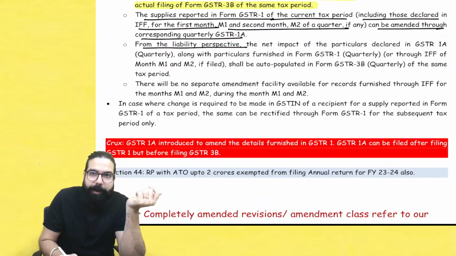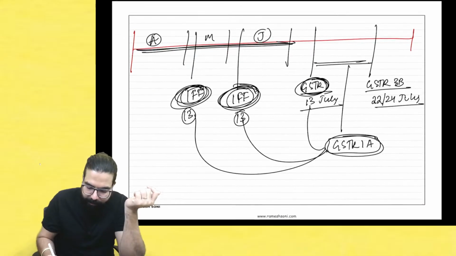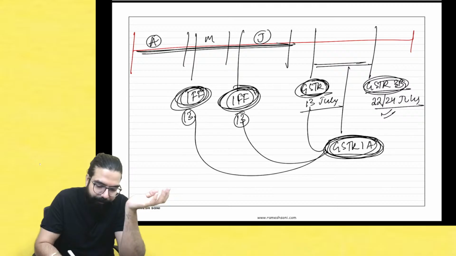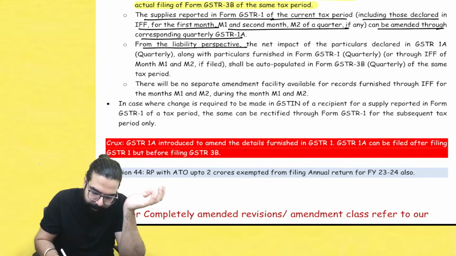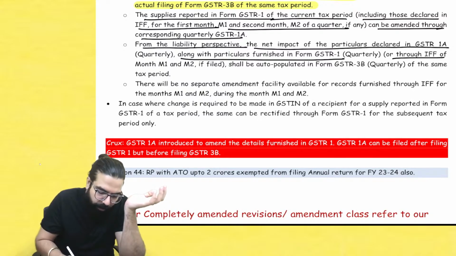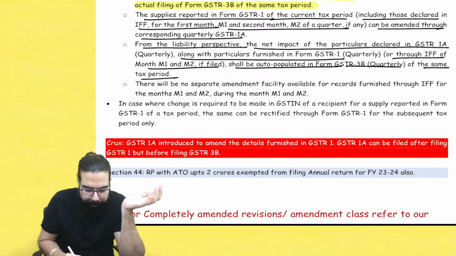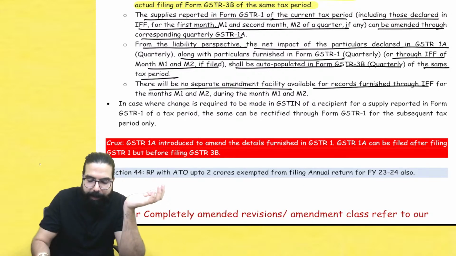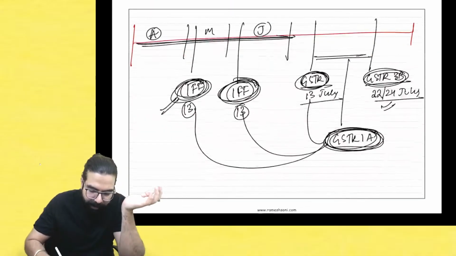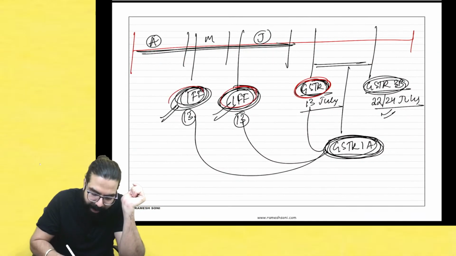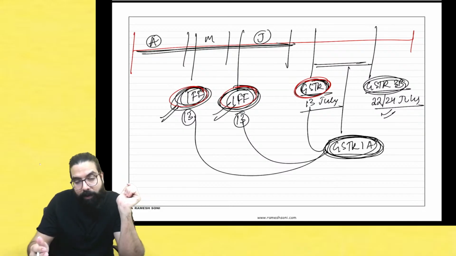From the liability perspective, whatever liability is there, it will come in the GSTR 3B over here. You have to go ahead and pay. The net impact of GSTR 1A along with GSTR 1 or IFF shall be auto-populated in GSTR 3B. There is no separate amendment facility for IFF. If you have missed something in IFF, there is no amendment for that. But if you have missed something in GSTR 1 or IFF, that can be amended by filing GSTR 1A.